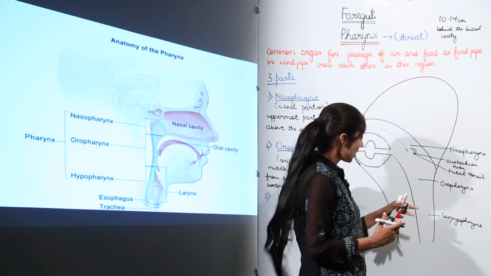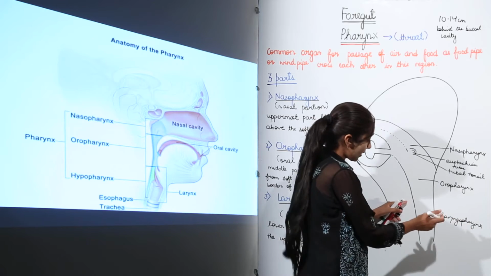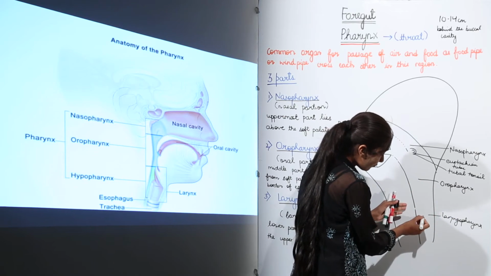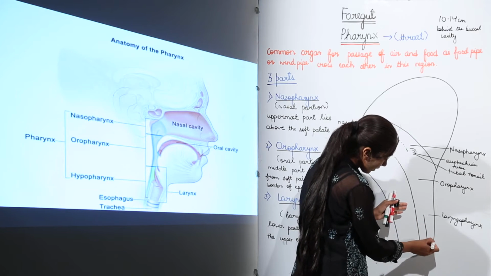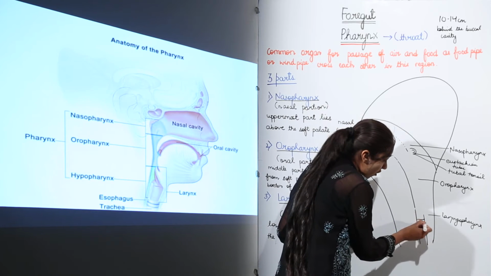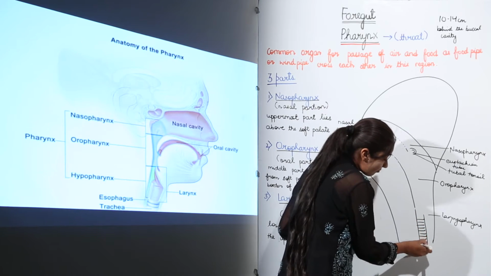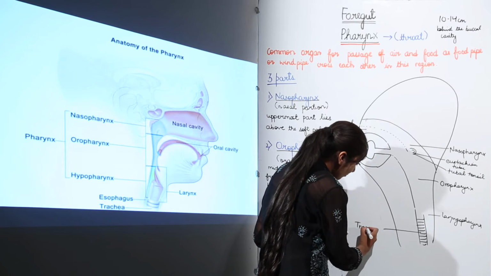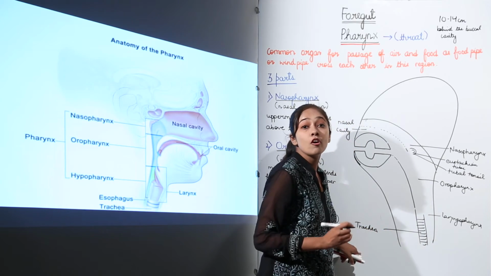It's very important. So we have laryngopharynx right over here. What happens at this laryngopharynx? The anterior portion is actually the trachea, or you can say the windpipe.